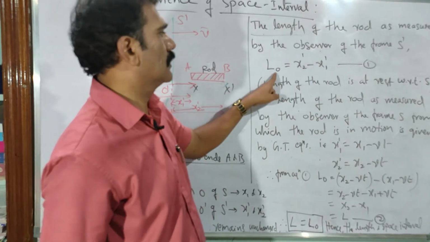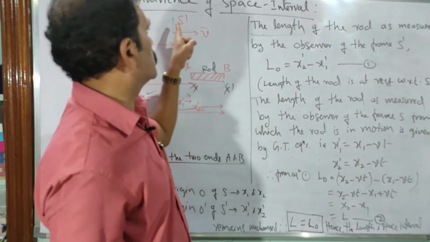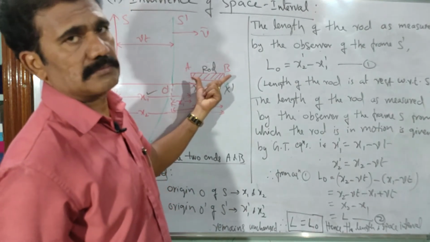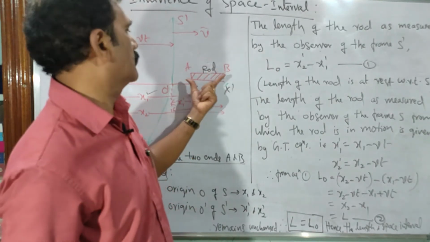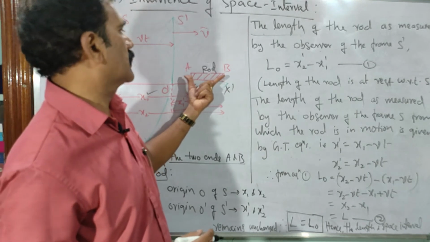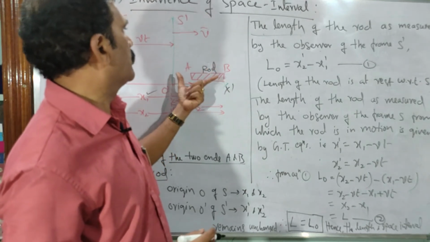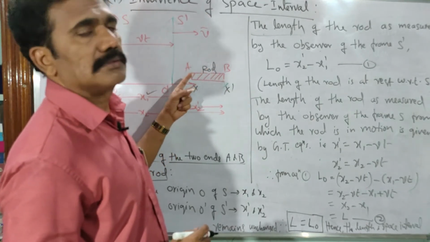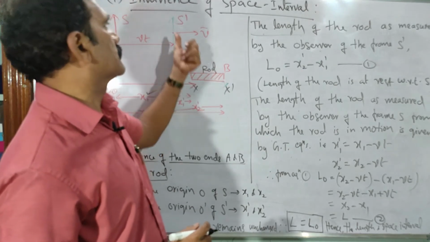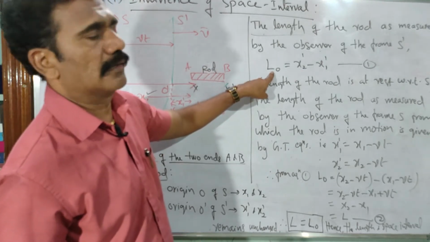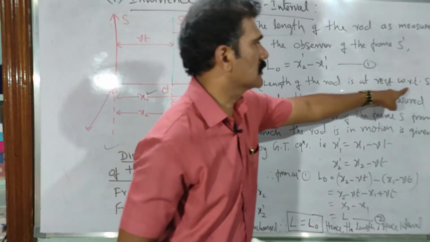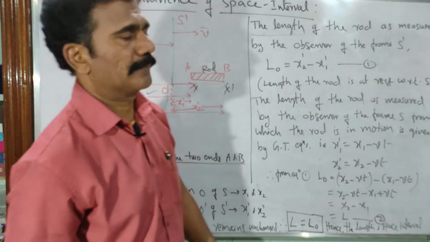Why am I taking L naught here? Because with respect to the frame S dash, the rod is at rest, because it is carried in the frame S dash. So the rod is at rest with respect to S dash, and let that length be L naught.